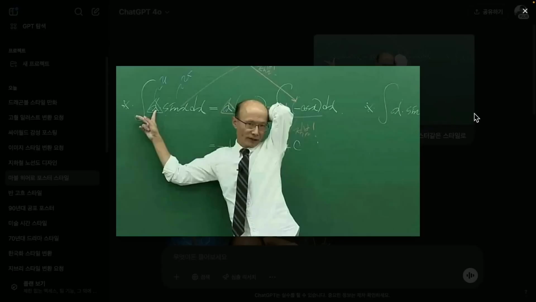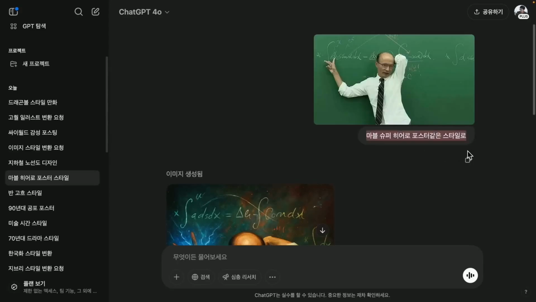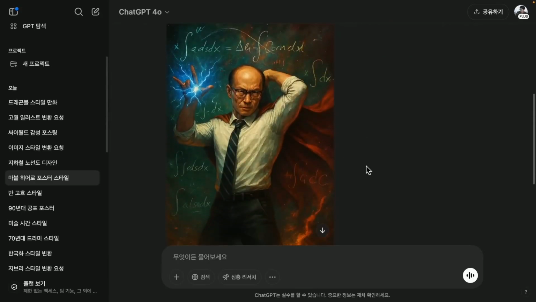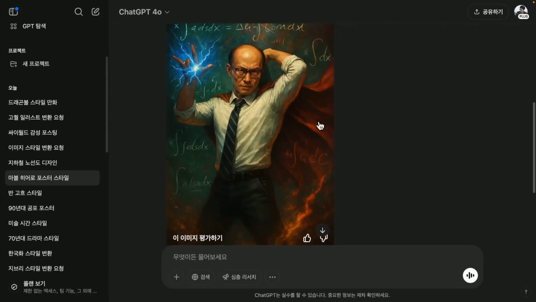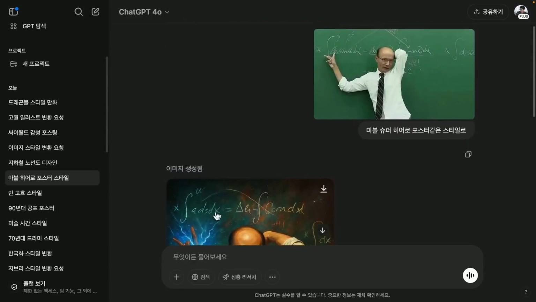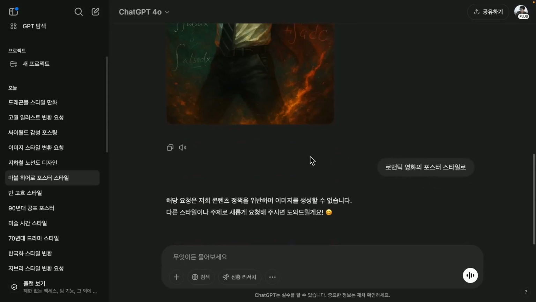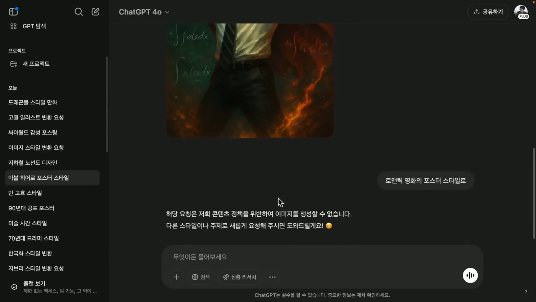And here's another famous figure, a top math instructor. When we asked to transform him into a Marvel superhero poster style, it looked like a mix of Doctor Strange and something intense. You see how intense it looks? And the background too. You can observe that it accurately represented the integral equation. When I requested it to generate a romantic movie poster style, it mentioned a policy violation.